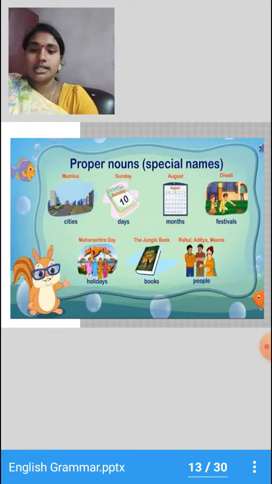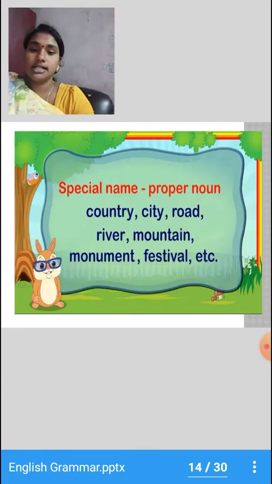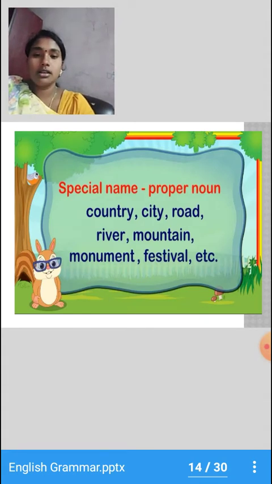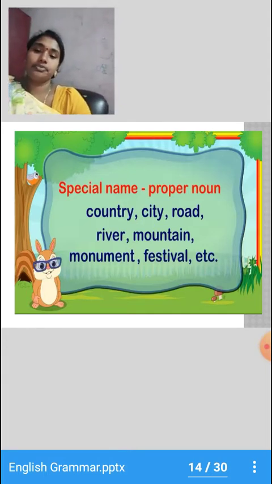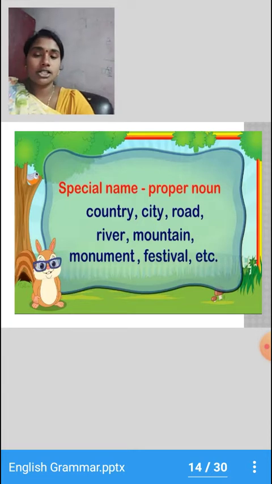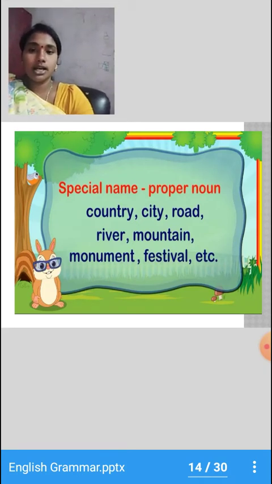Okay, children, did you understand what is a proper noun? Not only this, we have other special names also, like country, city, road, river, mountain, monument, festival, etc. Let me repeat, there are other special names also. What are they? Countries, city, road, river, mountain, monument, festival, etc.